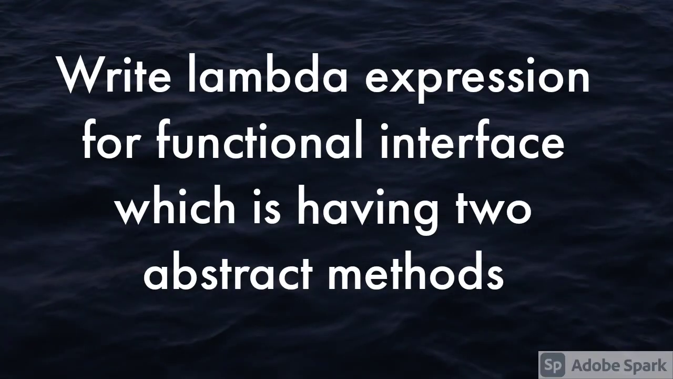Next is, write a lambda expression for a functional interface which has two abstract methods. This is not possible. Basically this was just to test whether you have a perfect idea of functional interfaces and lambda expressions or not. This is not possible because a functional interface contains one and only one abstract method.